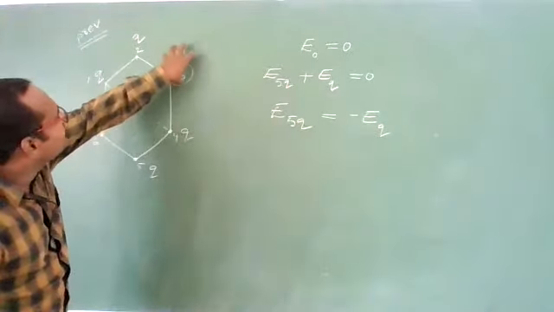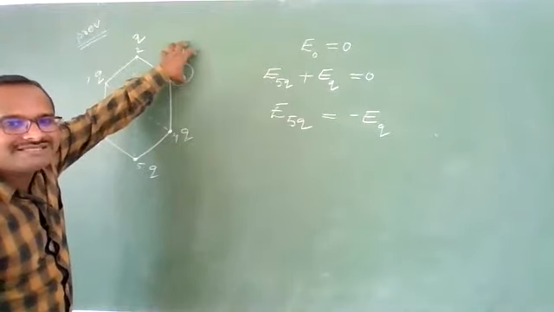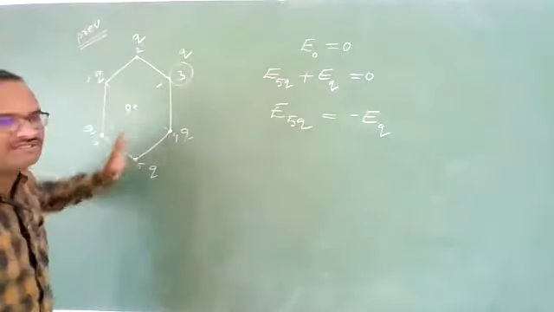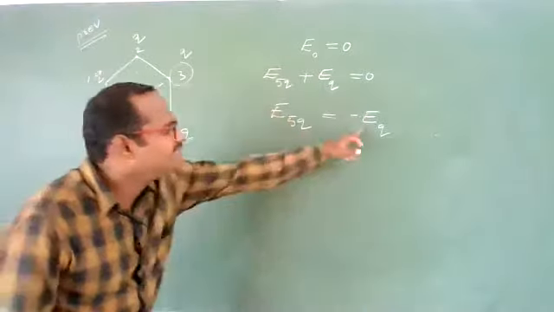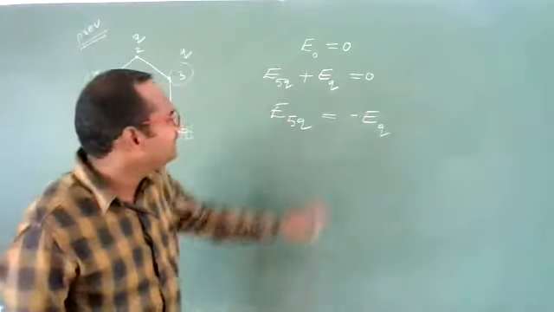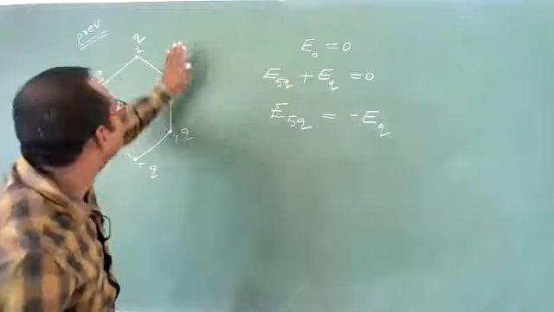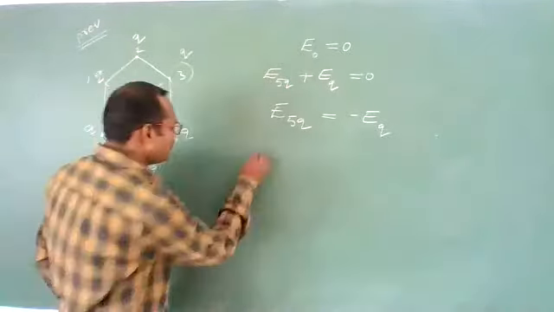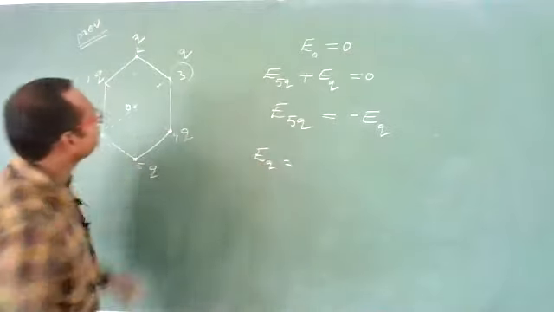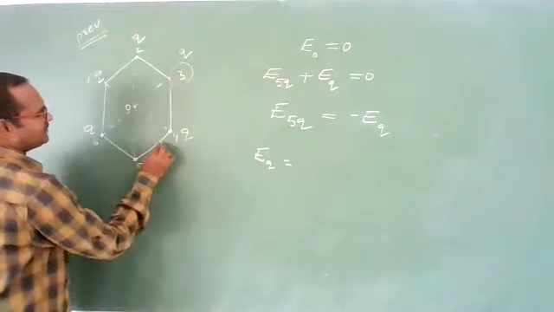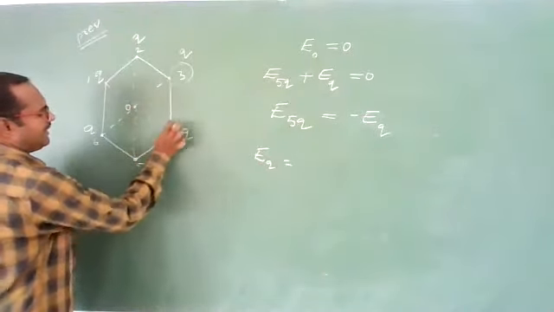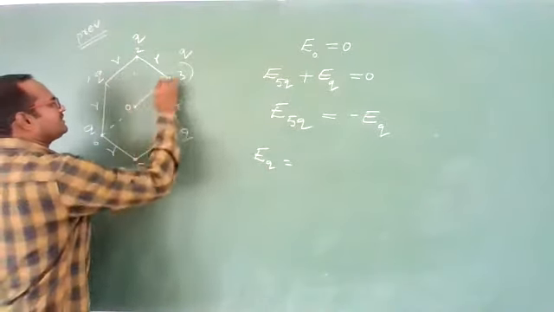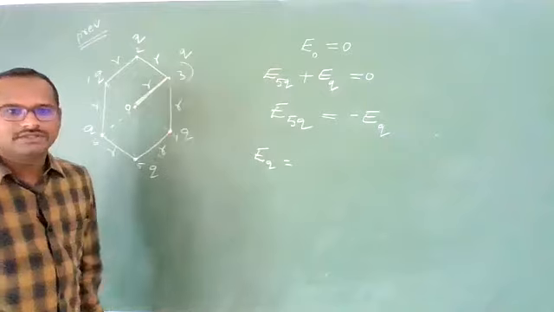So whatever electric field this small charge Q will produce, that should be equal in magnitude to the electric field due to all these 5 charges. If you find the electric field due to this small charge Q, then you will get the electric field due to all these 5 charges. You know, electric field due to charge Q at a distance r, and according to symmetry these distances are equal.